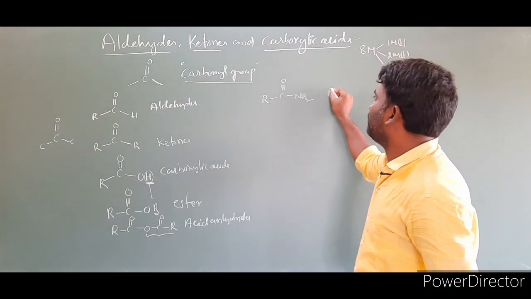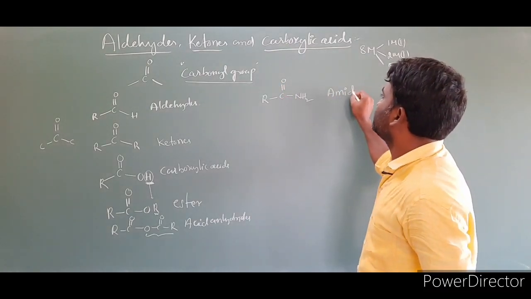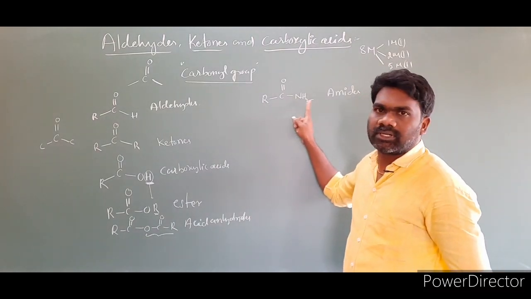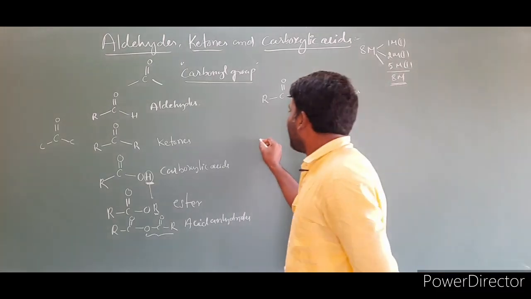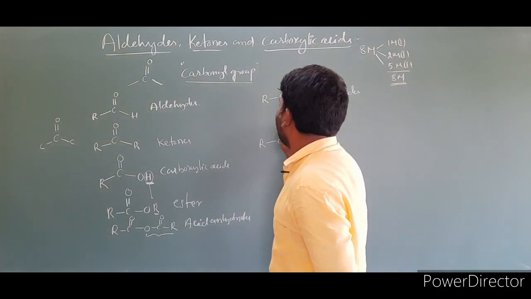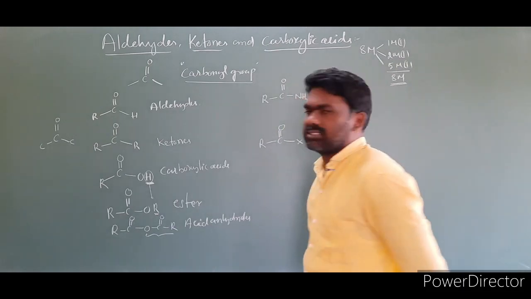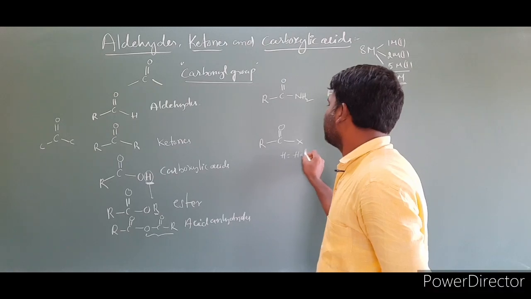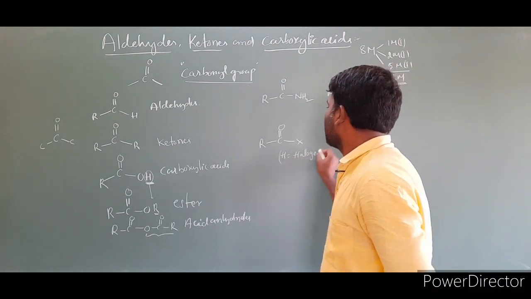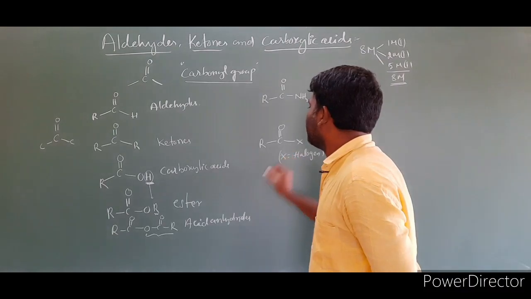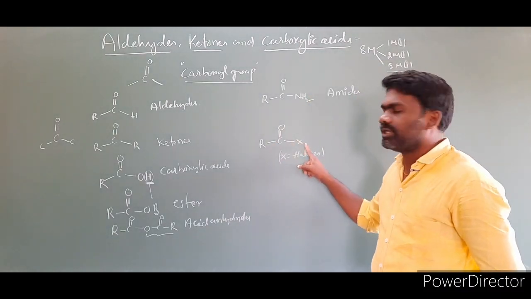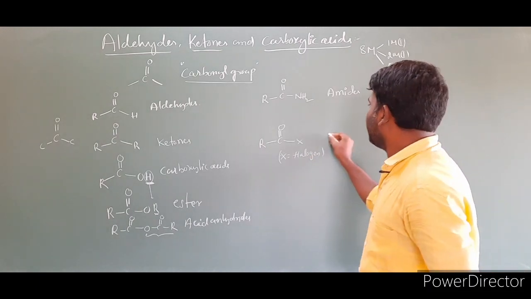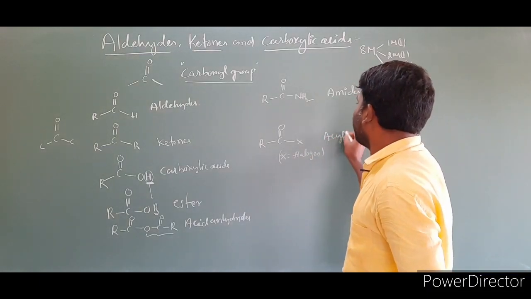We call these compounds amides. Next, the carbonyl group C double bond O bonded to X, where X is a halogen. When the carbonyl group is bonded to a halogen, we call them acyl halides.